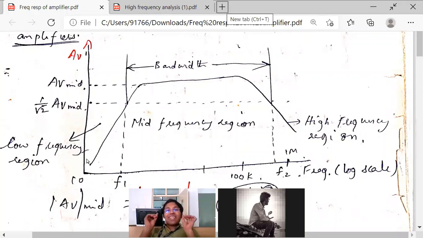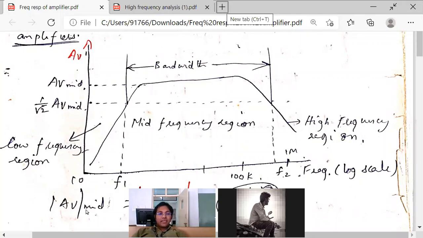If the region is not mentioned, if they have asked you to analyze the amplifier circuit but did not say whether it is low frequency, mid frequency or high frequency, then by default which region will you consider? It is important, because you could get a big question saying analyze the amplifier, and you should know which frequency to analyze.